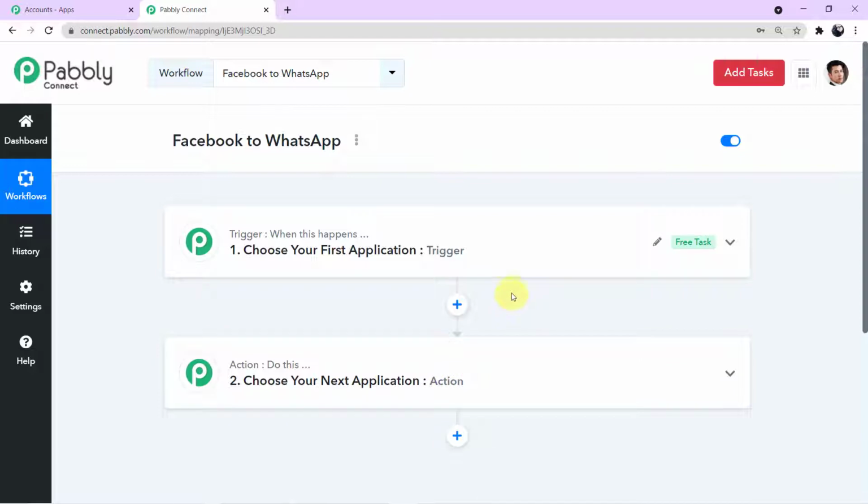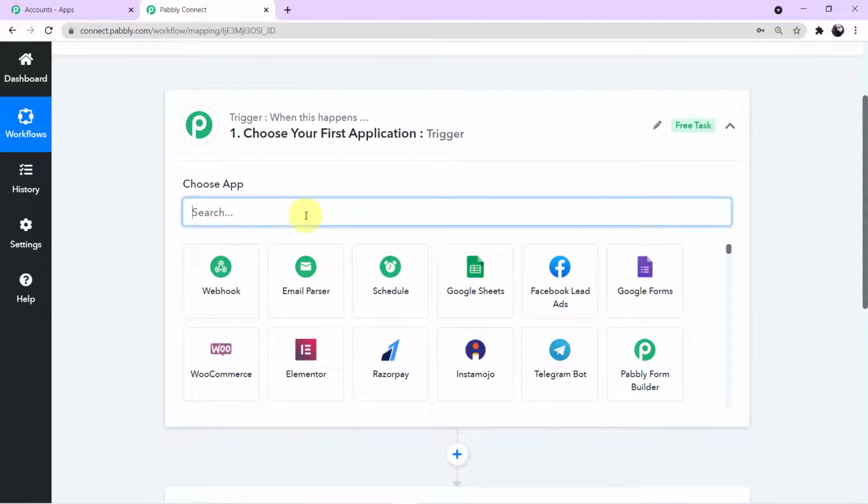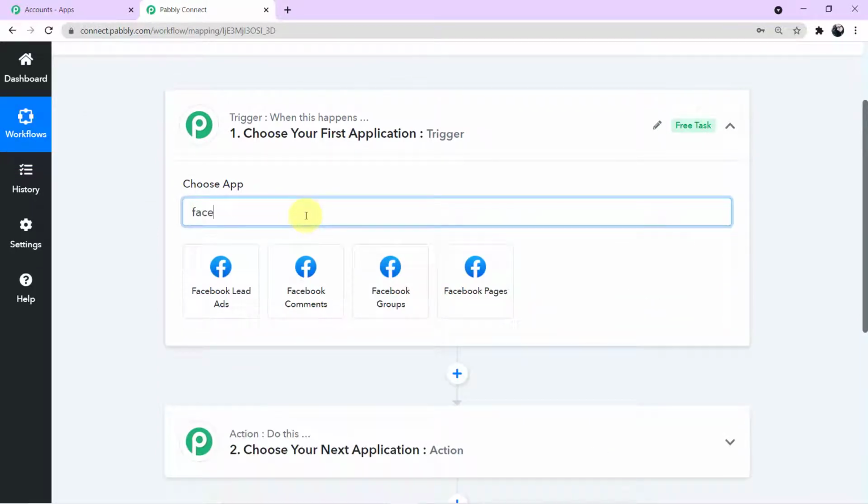Okay. Now we will choose our first application to integrate. For that you have to click here, come to the search field, and here you have to search for Facebook lead ads. As you can see on my screen, I'll click this.